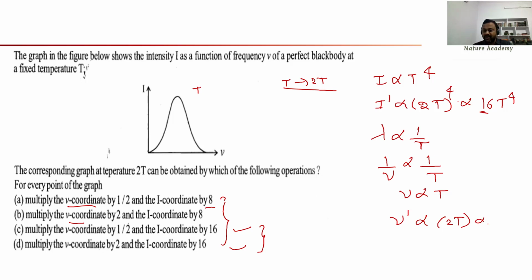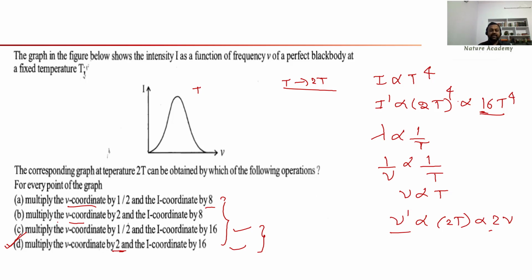So what is happening here? 2 times the initial frequency. So you have to multiply the x-axis, the frequency, by 2. Look at this one. You have to multiply the frequency coordinate by 2 and the intensity coordinate by 16. So D is the answer. Look at this question and look at the answer, how simple it is. In most of the exams, they are asking questions like this only.